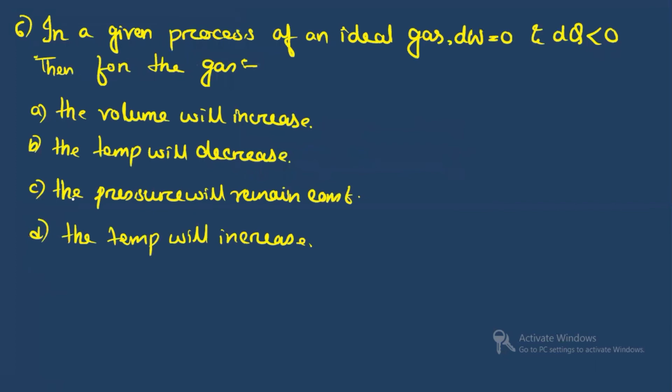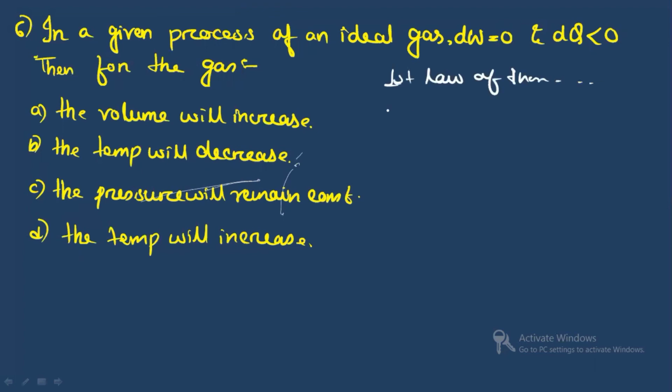Next you see, in a given process of an ideal gas, dW is equals to 0 and dQ is less than 0. Then for the gas, out of these four statements, which is correct? The volume will increase, the temperature will decrease, the pressure will remain constant, or the temperature will increase. So you see, first law, let's see. The first law of thermodynamics.